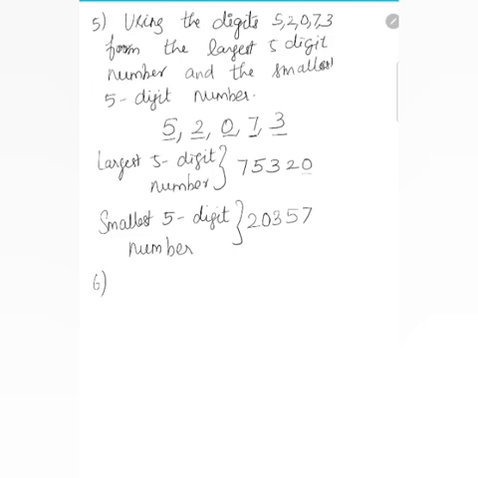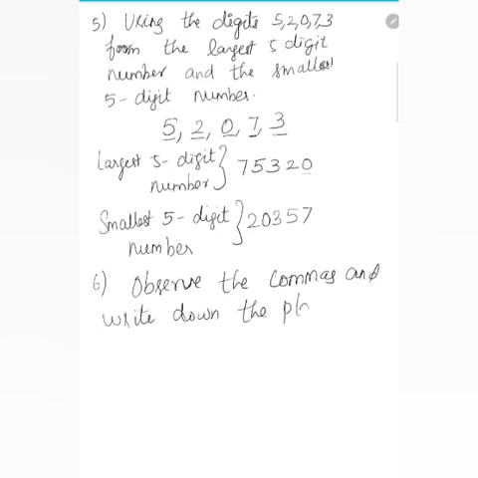Okay. So the next one is: observe the commas and write down the place value of 7. First one is 5, 6, 7, 4, 5, 6, 3, 4, 5. We have to find out the place value of 7. Now it is in the Indian system, isn't it?